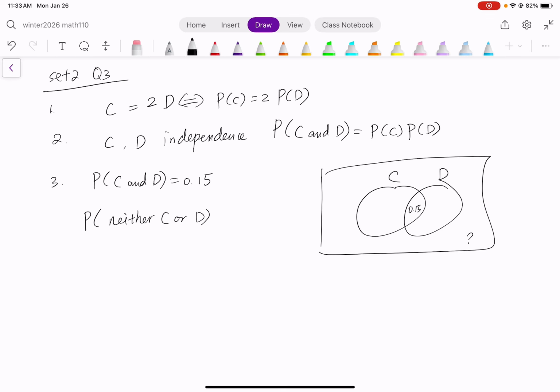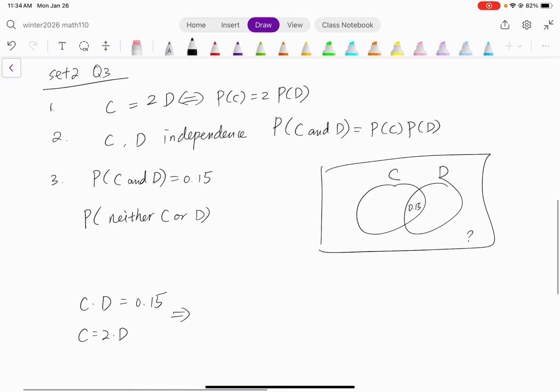So what I'm going to do is start using some abbreviation: C times D is equal to 0.15. And C equals 2 times D. I actually could calculate D in this case, right? Because I can plug that in. So C times D becomes 2D times D, equal to 0.15.